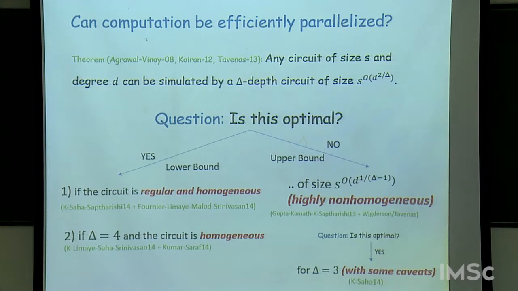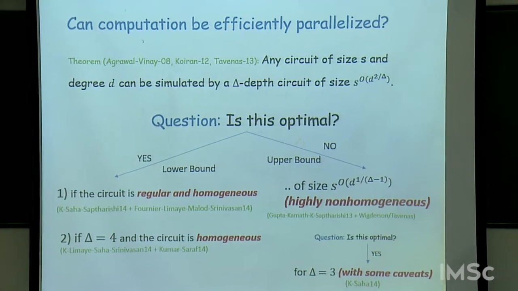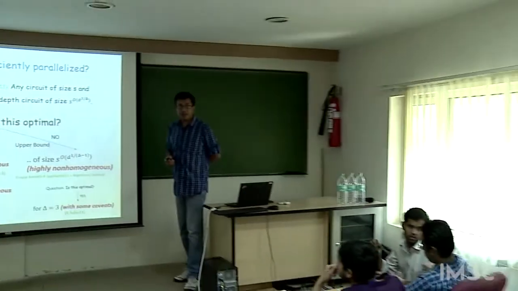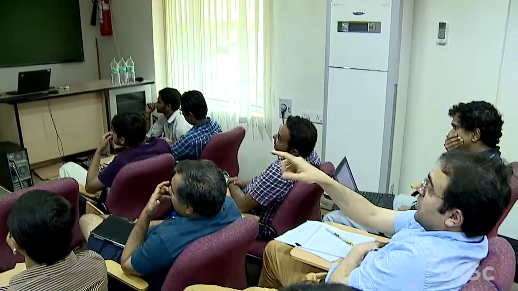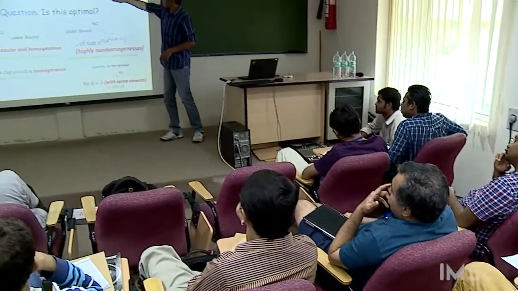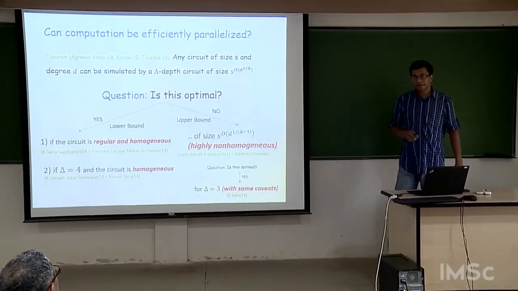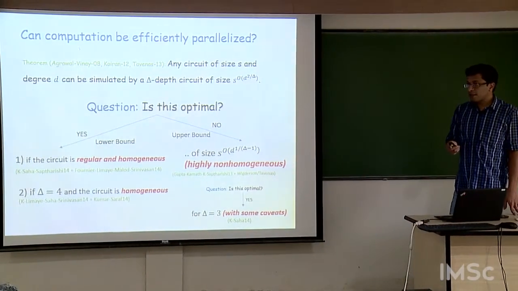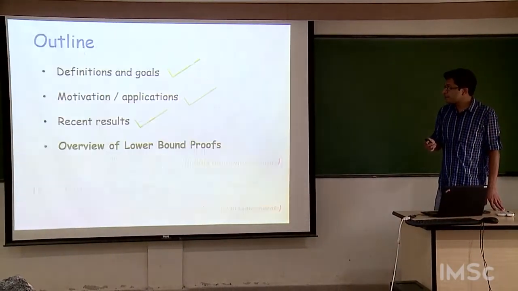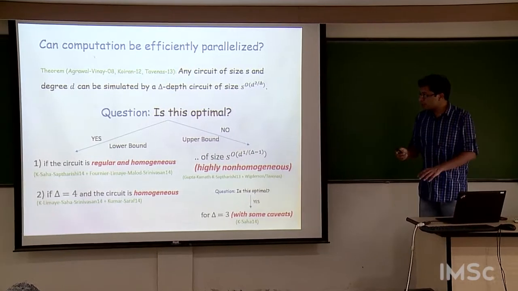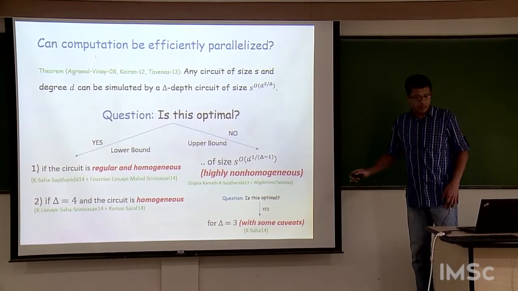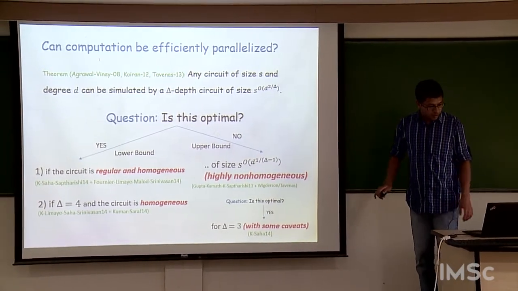The circuits that produce that upper bound do produce circuits that are regular and homogeneous, right? Yes. Also it turns out, as Sami pointed out, that the circuits which yield this upper bound do turn out to be regular and homogeneous. So essentially this is my biased survey of these recent results.